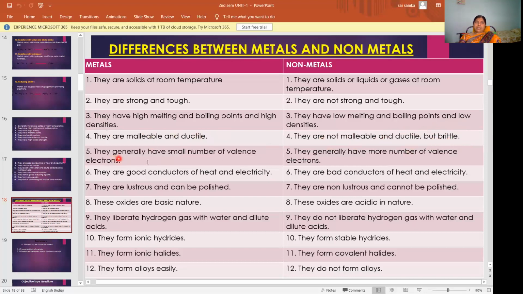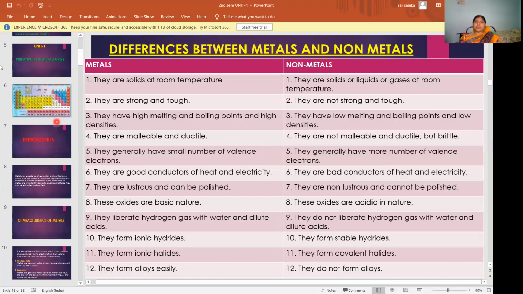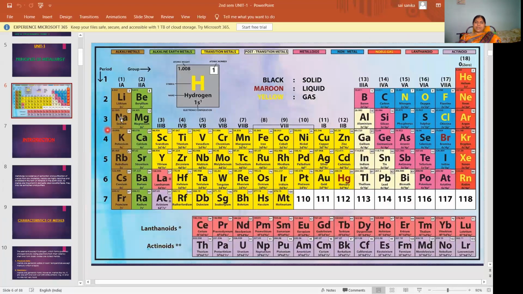Then metals generally have a small number of valence electrons. Valence electrons, already we studied in the first semester. The electrons present in the outermost orbit are called valence electrons. So metals have a small number of valence electrons, whereas non-metals have more valence electrons. You see the periodic table. For example, take sodium, a first group element, and chlorine, a seventh group element.